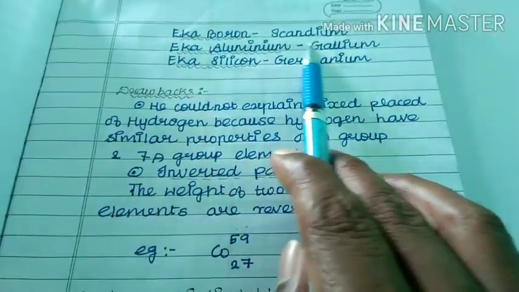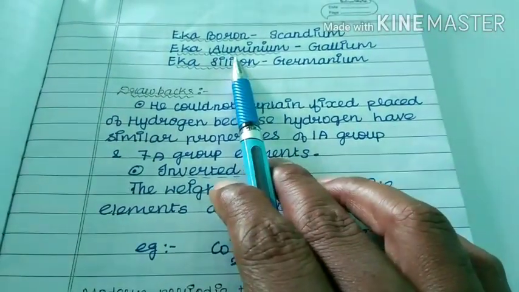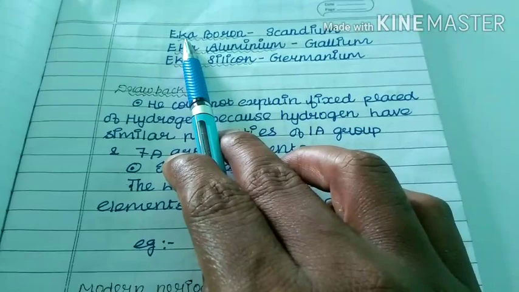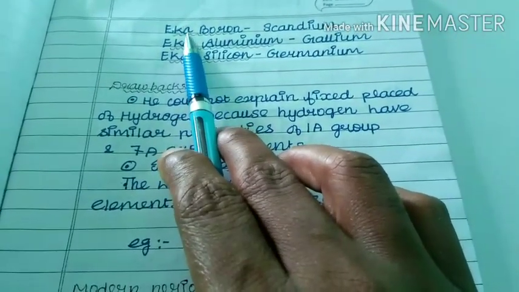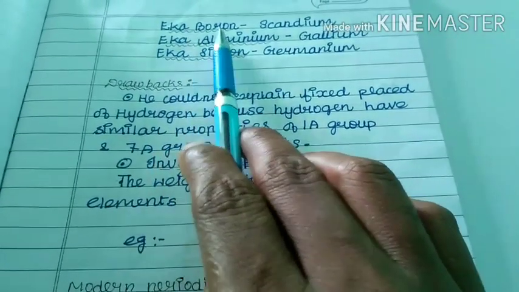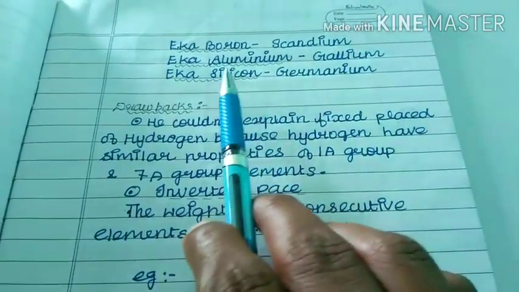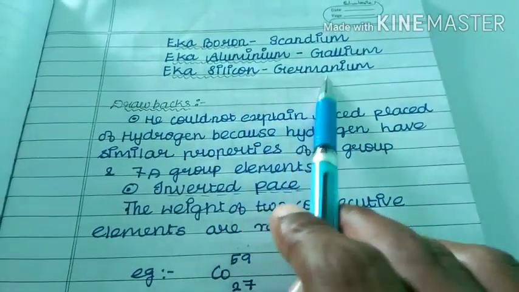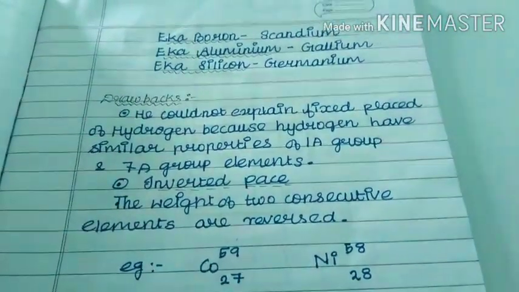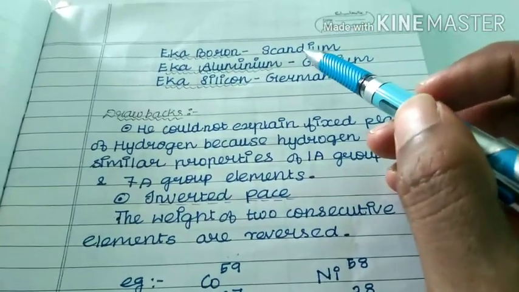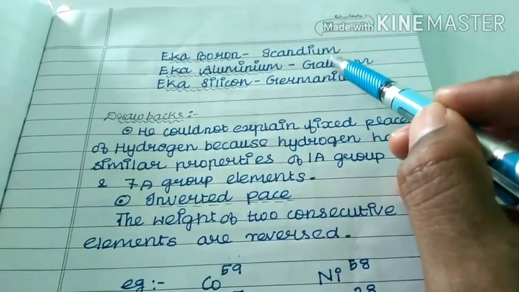Eka boron means scandium, Eka aluminium means gallium, Eka silicon means germanium. Eka is a Sanskrit word. Actually, Mendeleev did not mention the names scandium, gallium, germanium.